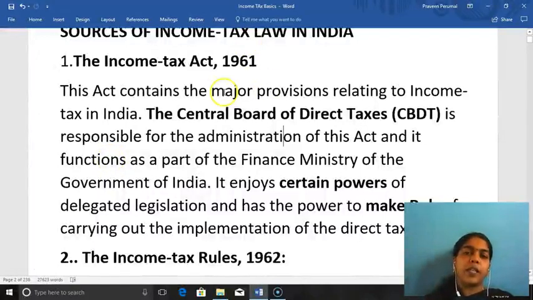Sources of income tax law in India. First, the Income Tax Act 1961. It is the BAR Act. This act contains the major provisions relating to income tax in India.